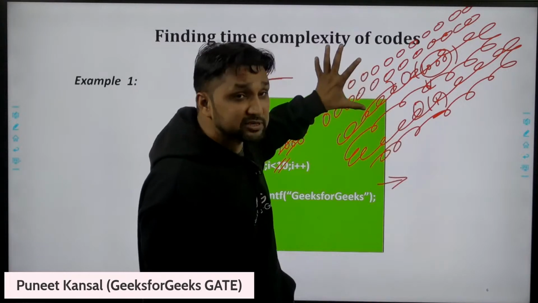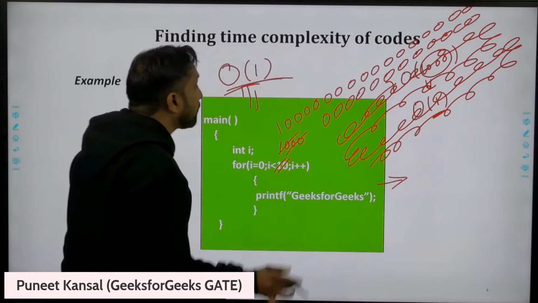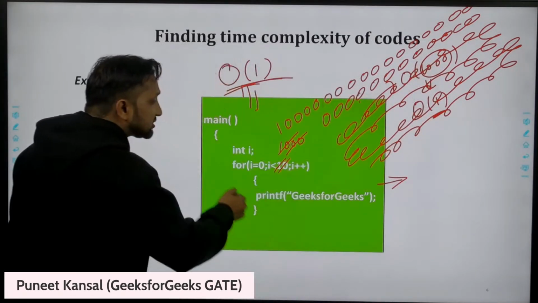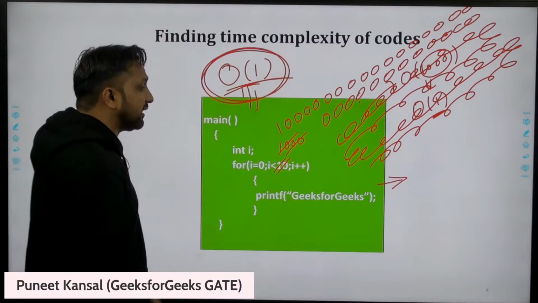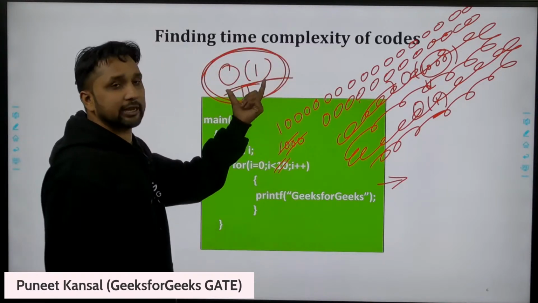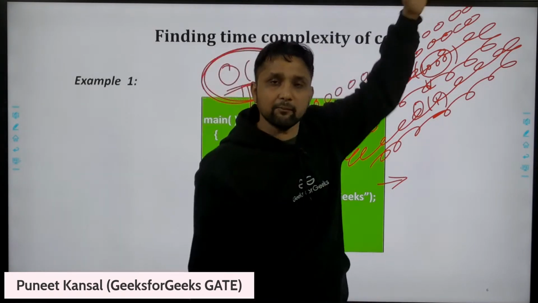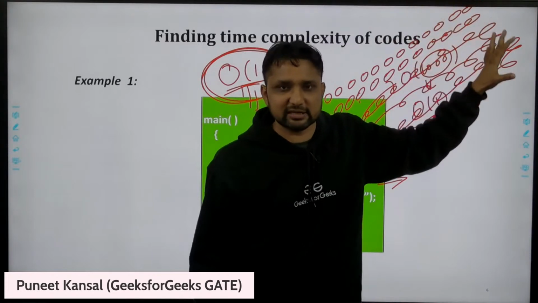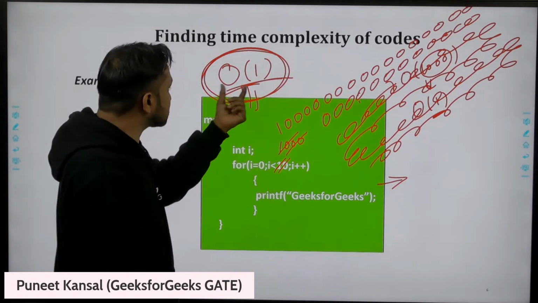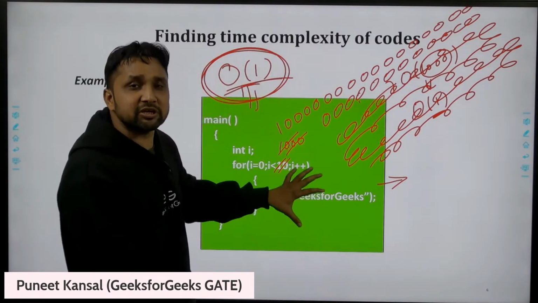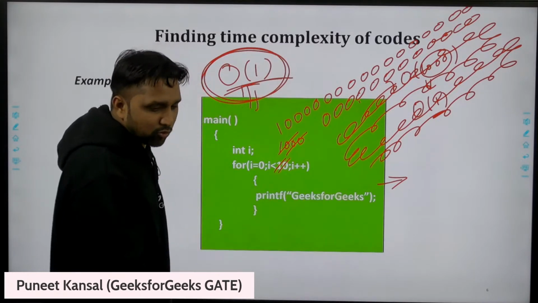So because this time is constant, although this is a long time, it is a constant, so the time complexity of this algorithm will be in this category. We say that this algorithm belongs to this category. This algorithm is having constant time. I don't know how much time I'm taking, but that is fixed. So this algorithm is still taking constant time. Order of 1 means the algorithm is taking constant time, a fixed amount of time.